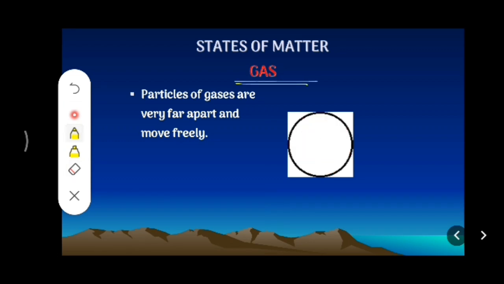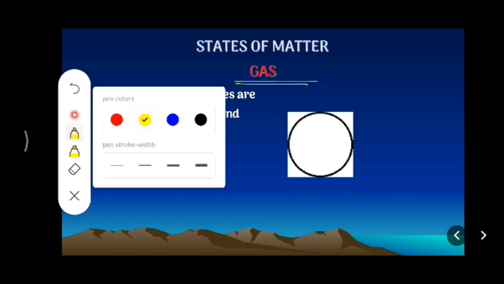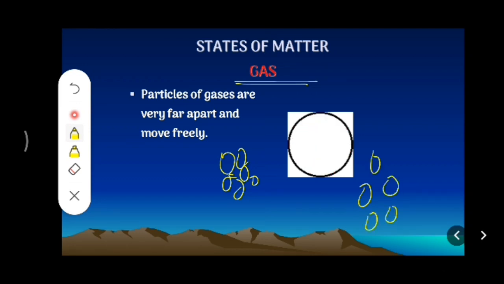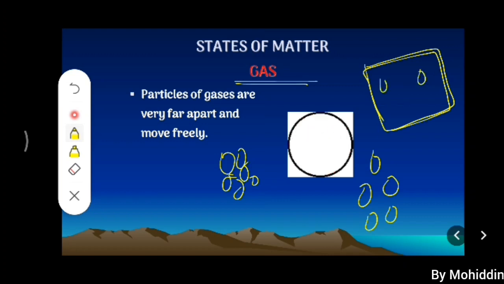In case of gas, what happens? Particles of gases are very far apart and move freely. In case of liquid and solid, we saw that particles are very compactly arranged, right? Like this, arranged in solid and somewhat far from each other in case of liquid. But in case of gas, what happens? If you take this as the area of the gas, the arrangement of particles will be like this, very much free. Particles can move from one place to another place.